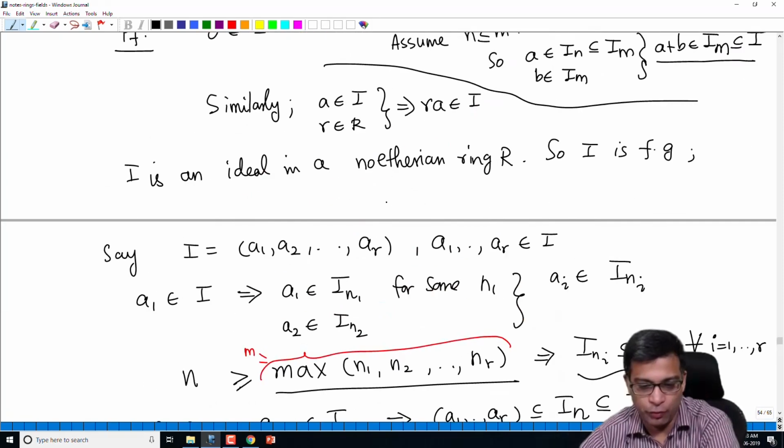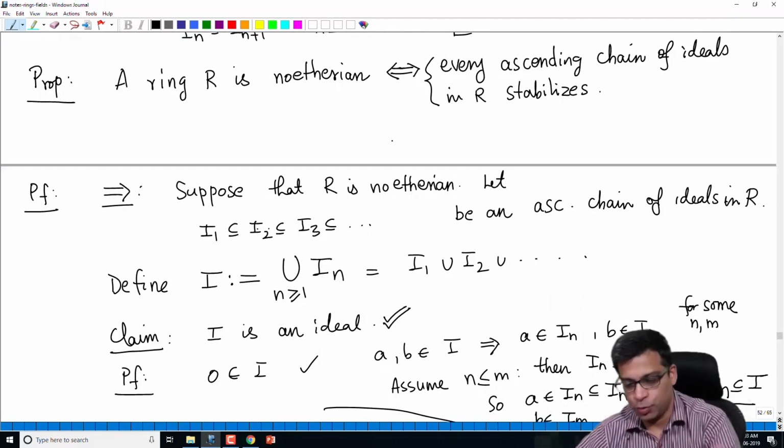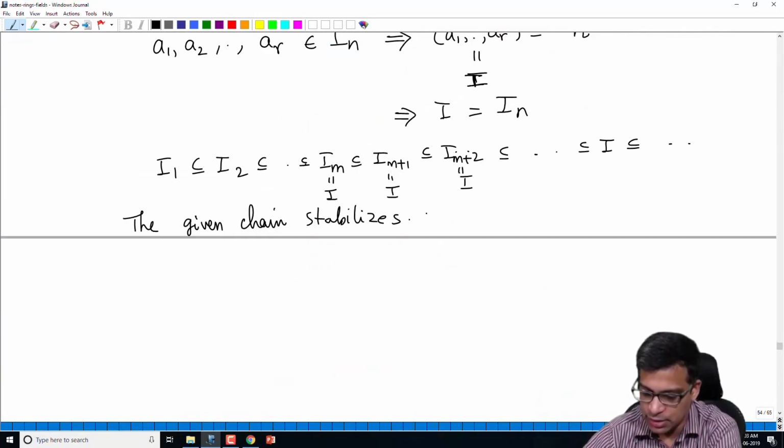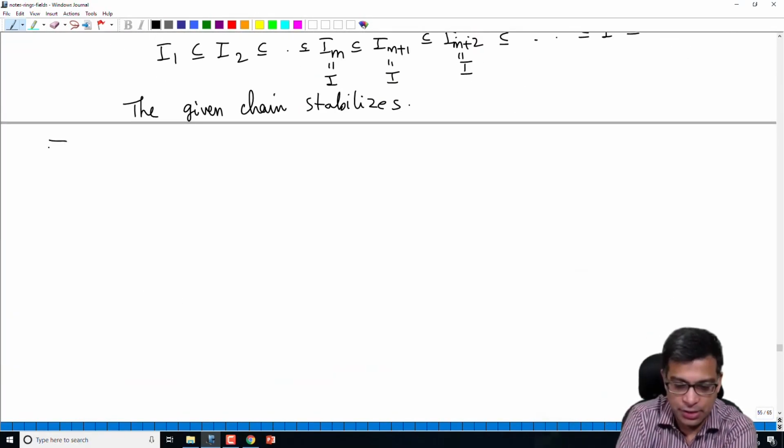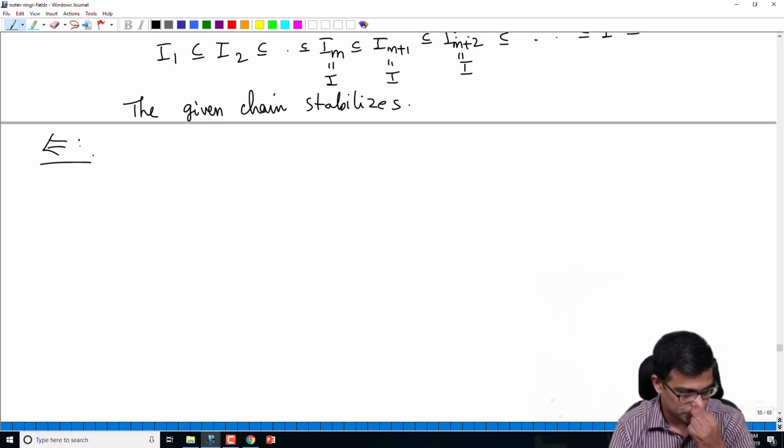So this completes the proof of one direction, right? We wanted to prove that if a ring is Noetherian, every ascending chain of ideals in R is going to stabilize. So now let's prove the other direction.